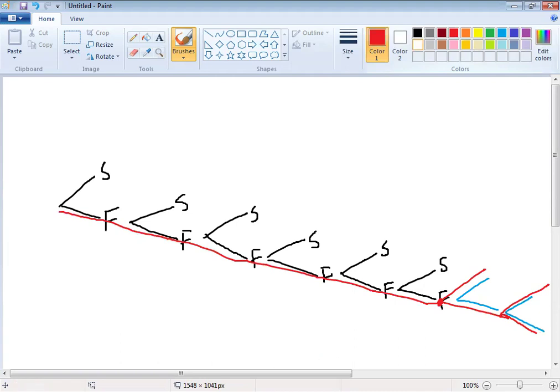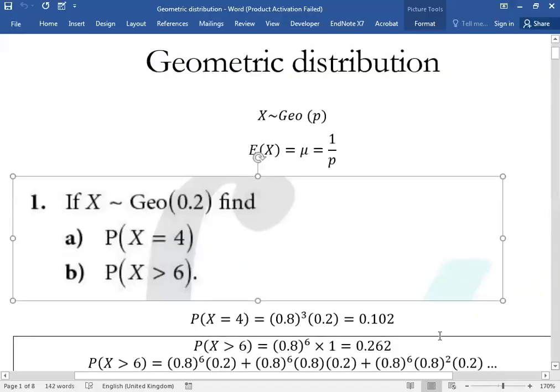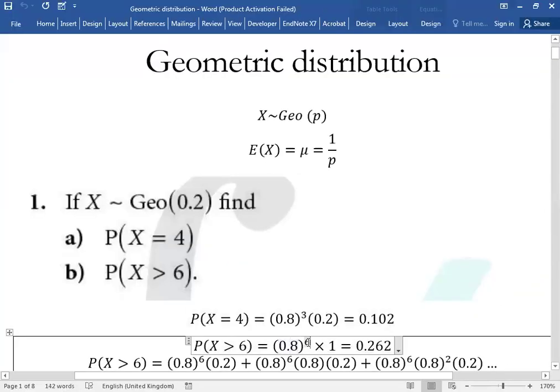So you can directly say, very good, we will say 0.8 to the power 6. That means 6 failures are necessary. After that, you can get a success at any time.